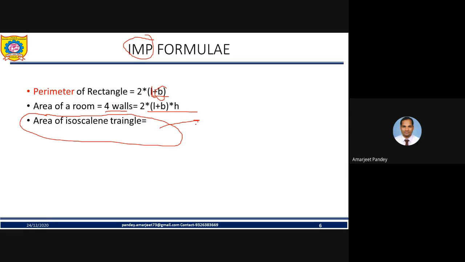Okay, so area of isosceles triangle, it is equal to under root of S into S minus A, similarly into S minus B into S minus C, friend, where A, B, C are the sides of a triangle. And what does S represent? S represents the semi-perimeter, friend. Are you getting my point? Yes. So S is equal to what?